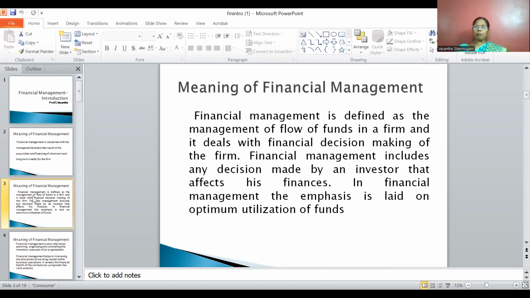What do you mean by minimum cost? When the financial manager is raising the funds, he should be very careful about the cheapest source of funds. Cheapest source of funds means minimum cost of capital. With the help of minimum cost of capital, he has to raise the funds and earn the highest rate of return. So that is one of the important aspects of financial management.